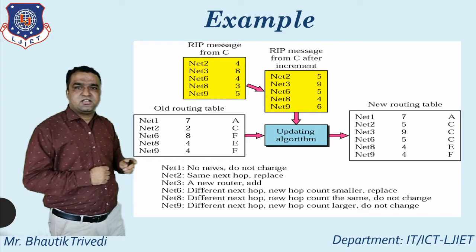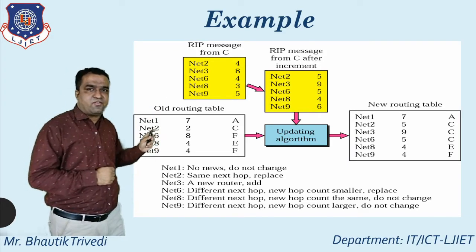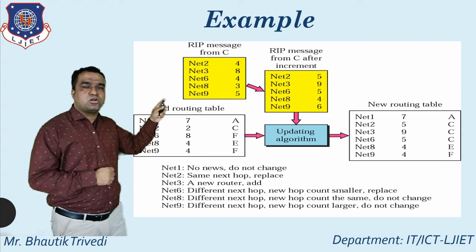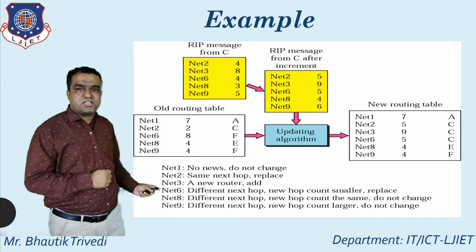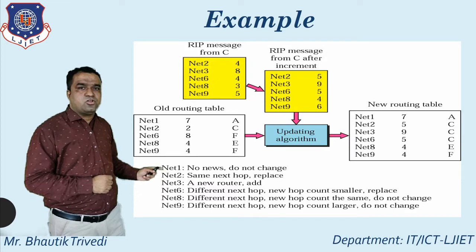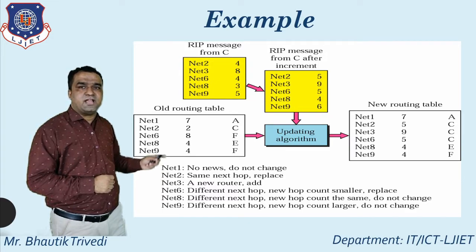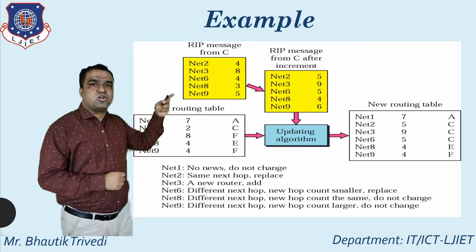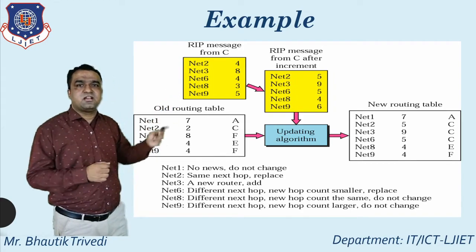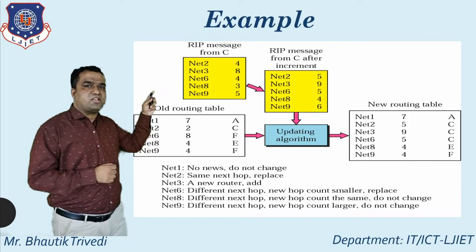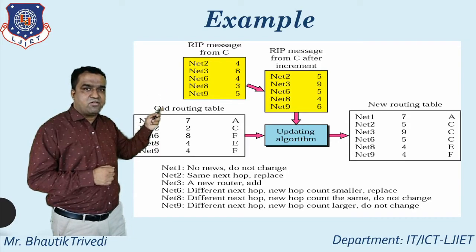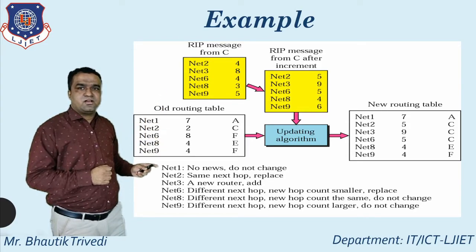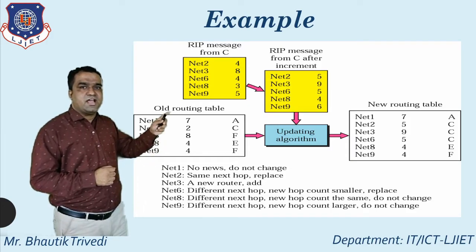Net 6. So here net 6, 8, F. Here net 6, 4, C. So here you just see a different next hop, and the new hop count is smaller than this. So you can directly put the replacement. So your new routing table looks like net 6, then after incrementing by 1, that becomes 5, and then C. Net 8, 4, E. Net 8, 4, C.